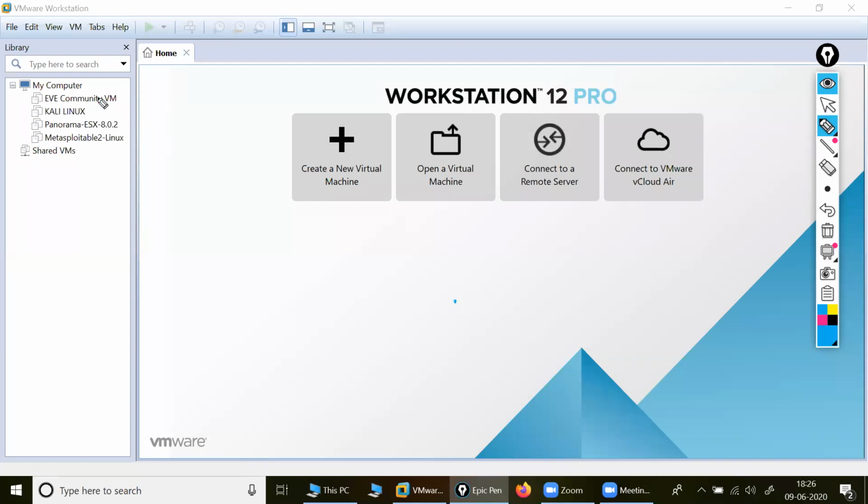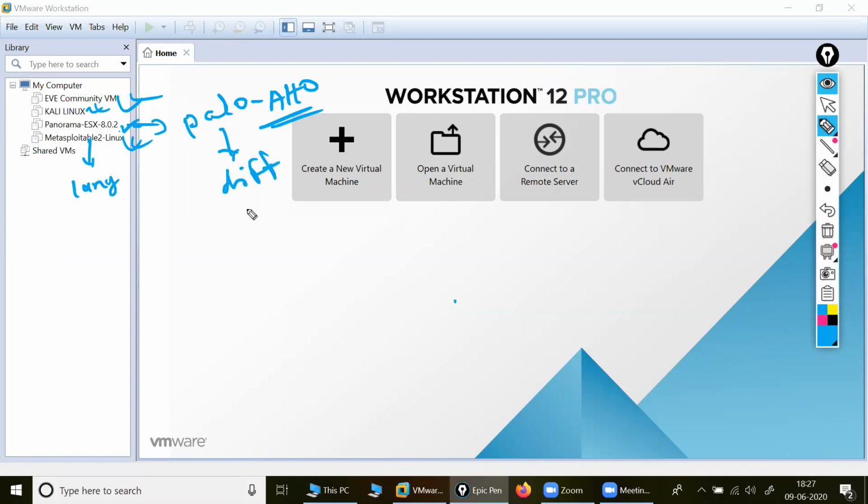Guys, here you will find, we have one GUI. This is other one. This is Metasploit Linux. So here we are using a different language. If you come to Panorama, this is our Panorama, which works in Palo Alto. You guys are learning Cisco. Same like that, Palo Alto is another device, another vendor, very much in demand. This is the management of Palo Alto, so here we will use a different language and a different script. Already designed scripts are inside it.